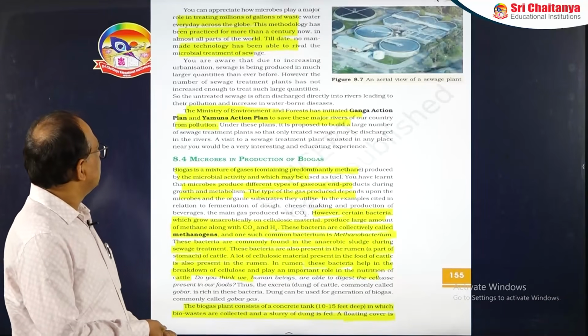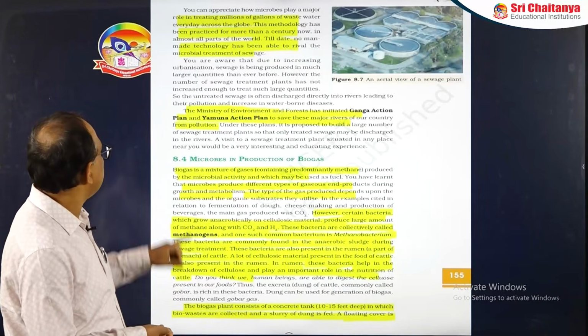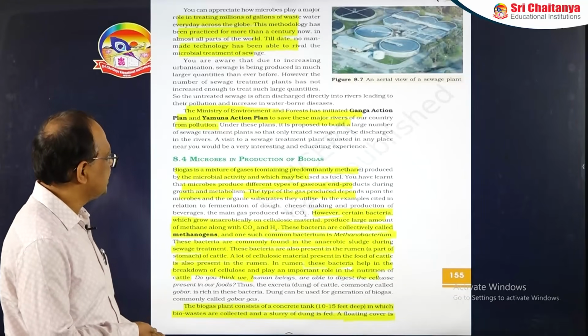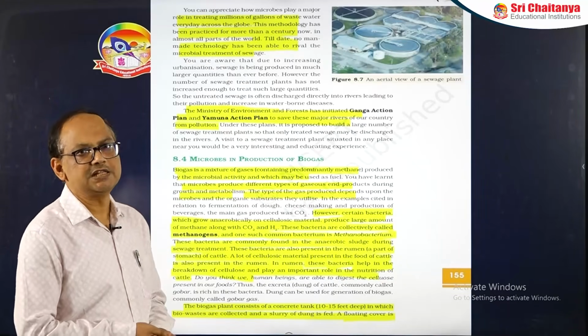Now the Ministry of Environment and Forest has initiated the Ganga Action Plan and the Yamuna Action Plan to save the major rivers of the country, such as the Ganga and the Yamuna.